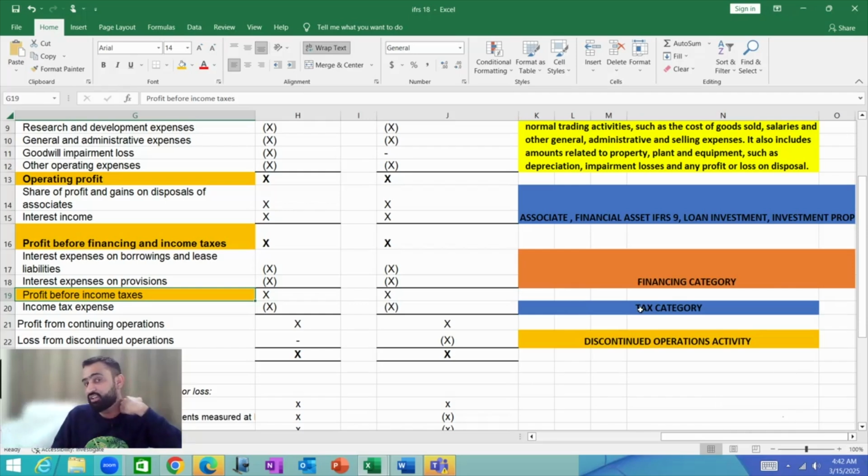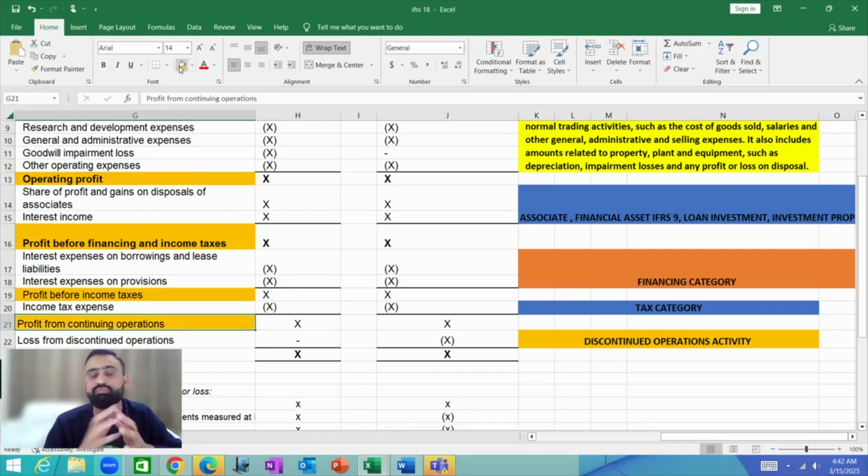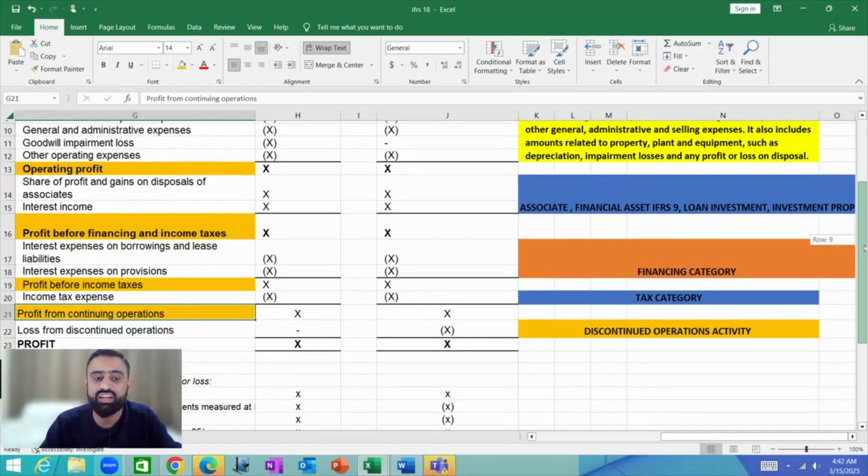Deferred tax expense includes deferred tax expense and deferred tax income. So any aspect relating to current taxation and deferred taxation will be reported in a tax category. And after adjusting the tax, we will get a profit from continuing operation. That would be the next subtotal. Profit from continuing operation. That means all the things we were talking about above relate to the continued operation.